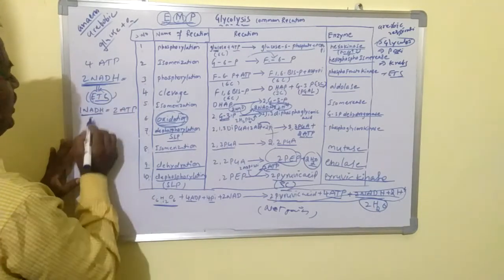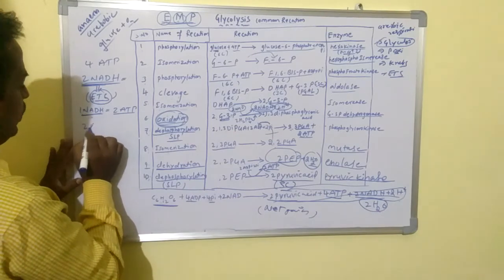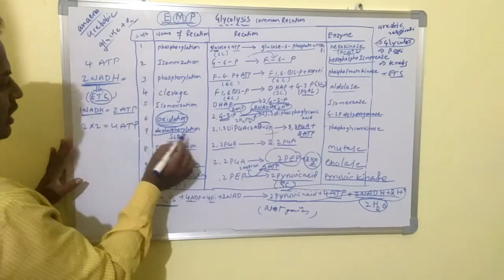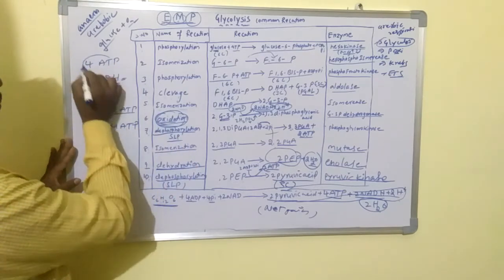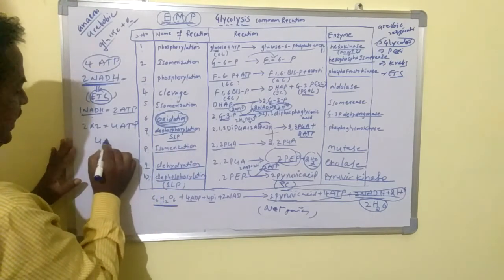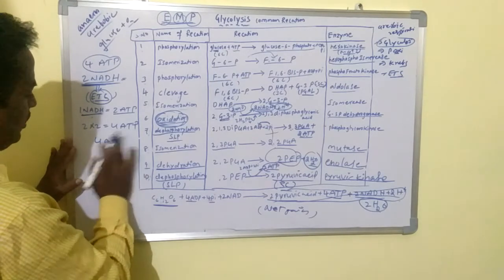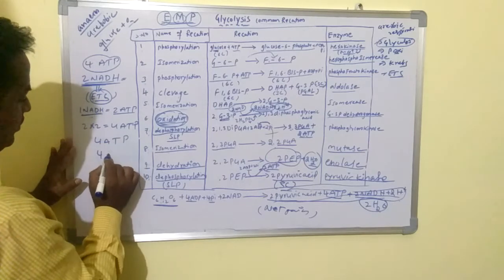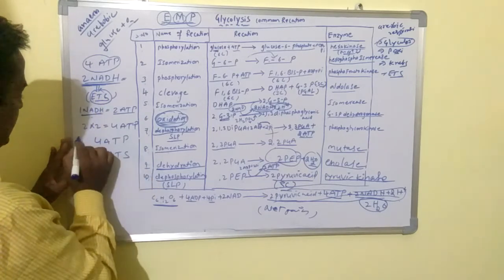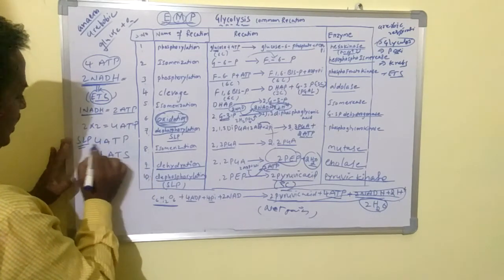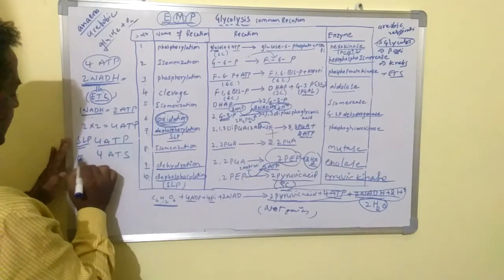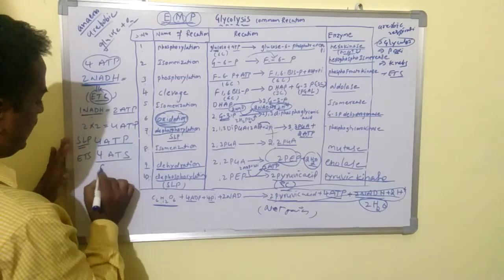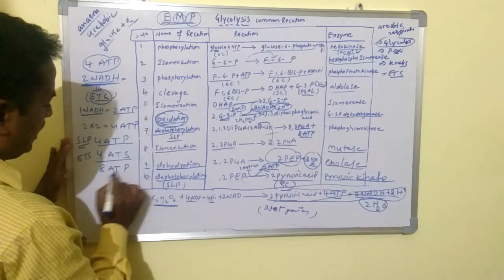So here, how many NADHs are formed in total? 2 NADHs. So 2 into 2, totally 4 ATPs are formed through ETS in this reaction, and 4 ATPs are formed directly. So how many are formed from SLP? 4 ATPs. How many from ETS? 4 ATPs. So totally 8 ATPs are formed in glycolysis.